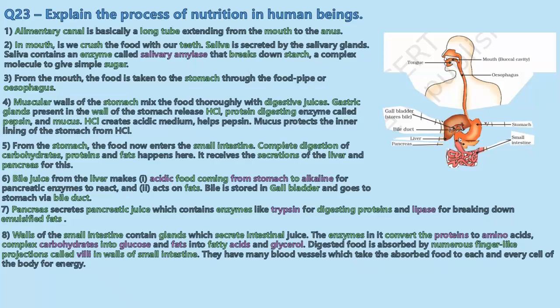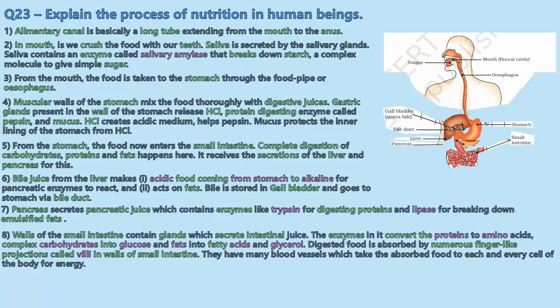Okay, so the digested food is absorbed by numerous finger-like projections called villi, V-I-L-L-I, which are present in the wall of the small intestine. These villi absorb food because they have many blood vessels which take the absorbed food and make it flow to all cells of the body for energy.